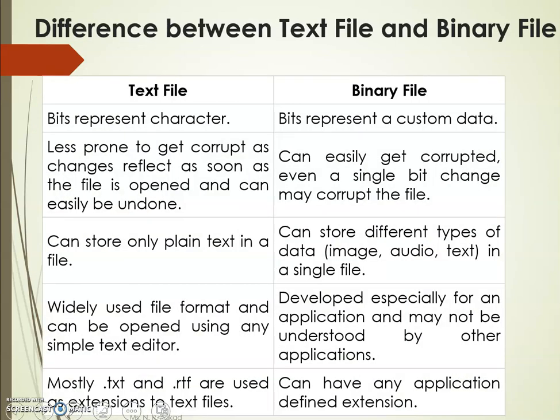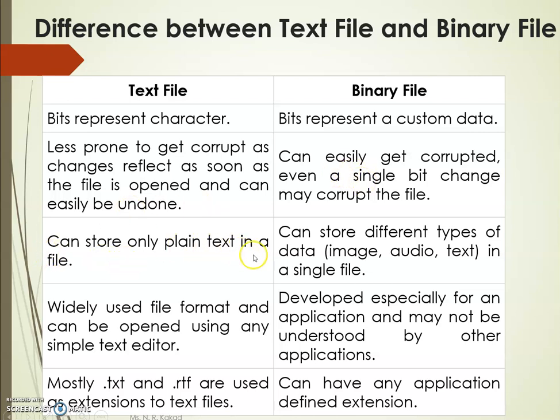Next, we will see the difference between a text file and a binary file. In a text file, bits represent characters. In a binary file, bits represent custom data, or we can say binary data. Text files are less prone to get corrupted, as changes are reflected as soon as the file is opened and can easily be undone. Human beings can easily repair text files because the data is readable. In binary files the data is not readable, so we can't recover them.